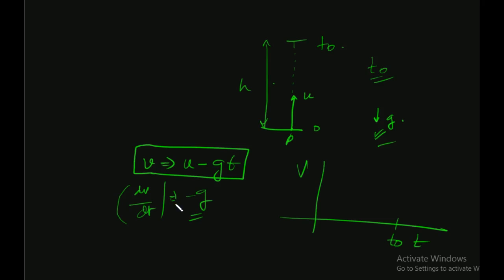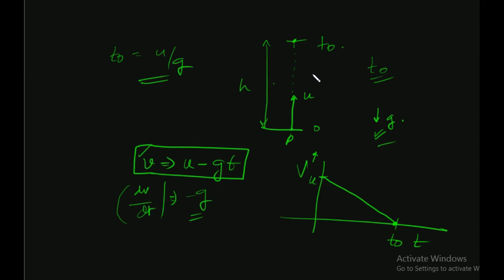dv by dt is a. This means the particle was initially at u, and it went down until t naught. Its velocity became 0, because the particle momentarily stopped over here, and t naught was u by g, because at t naught v will be 0.